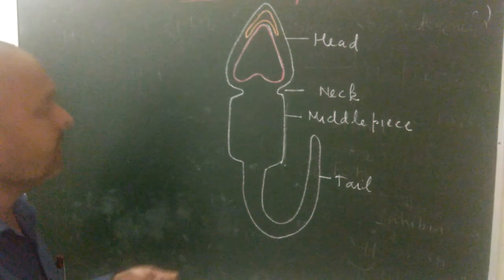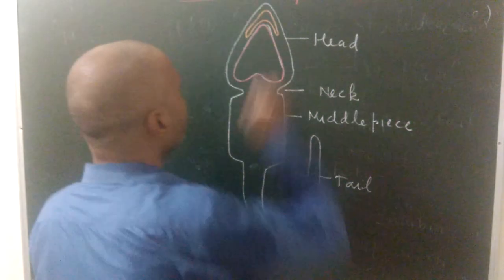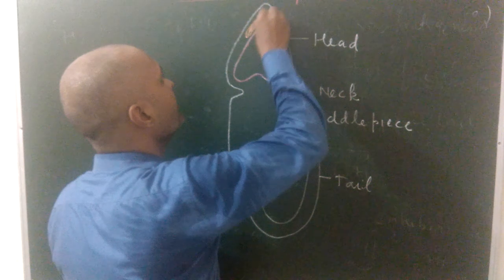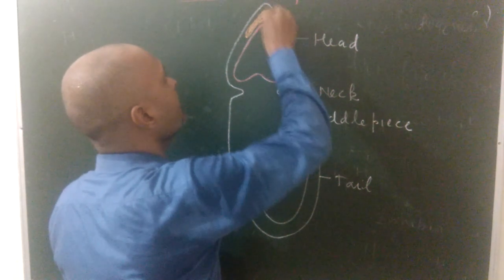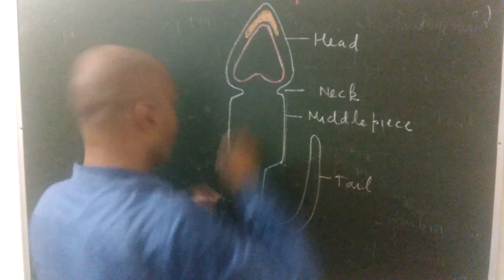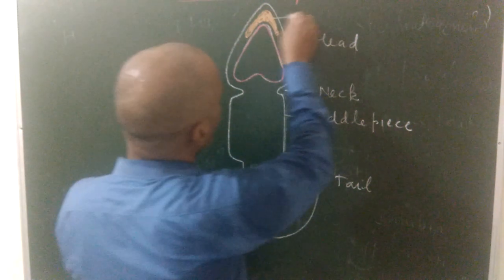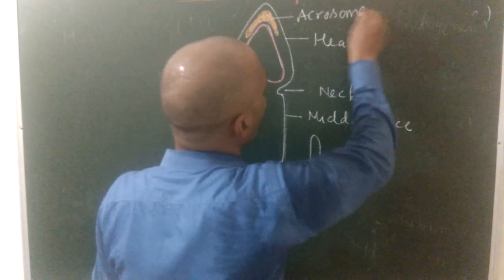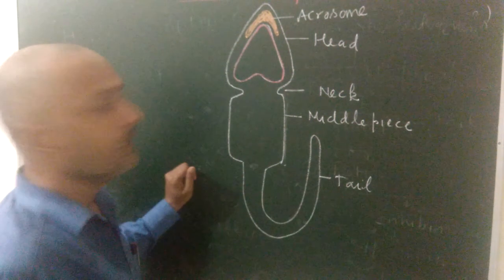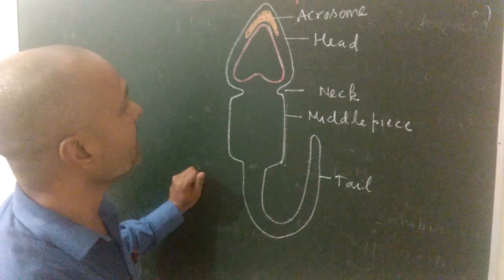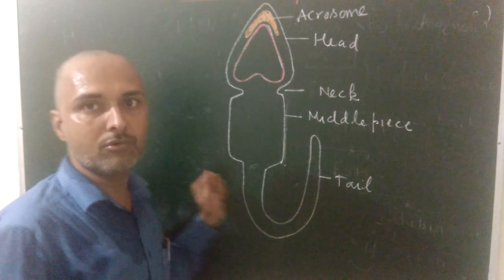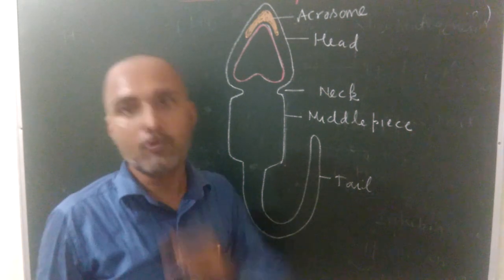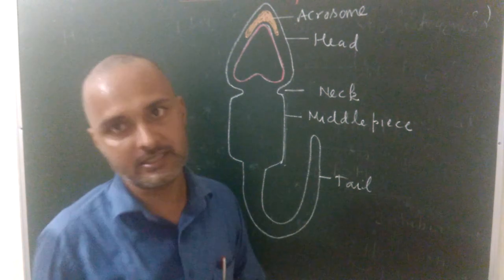In the head, you can see there is a special cap-like structure present at the anterior part of the nucleus. This structure is known as acrosome, and this acrosome is synthesized from the Golgi body of the cell. This acrosome secretes a substance known as sperm lysin that penetrates the wall of ovum during the process of fertilization.